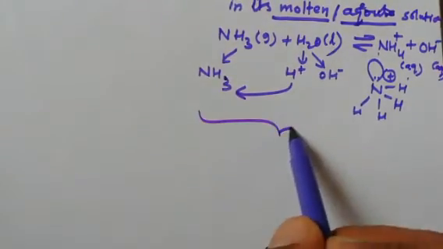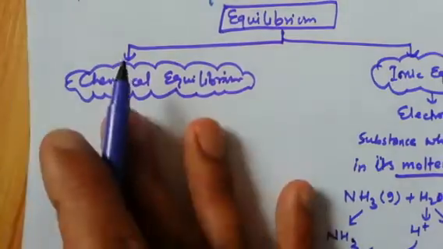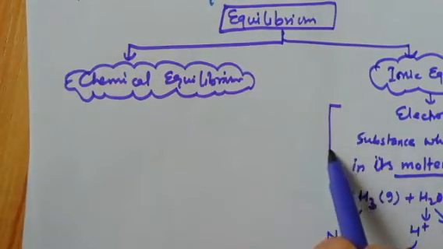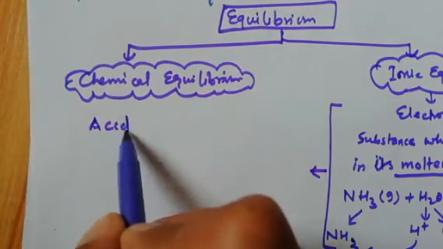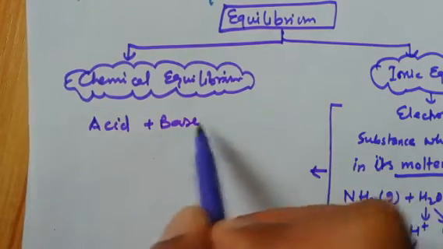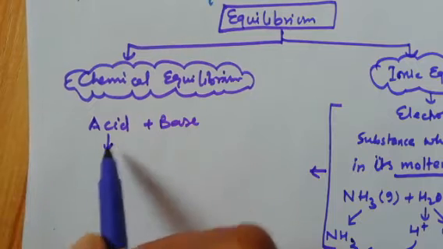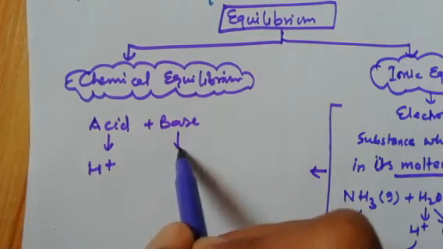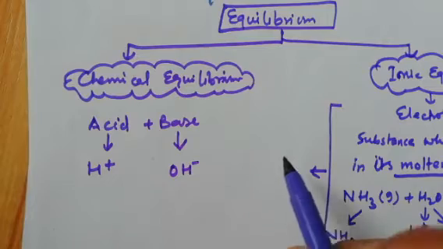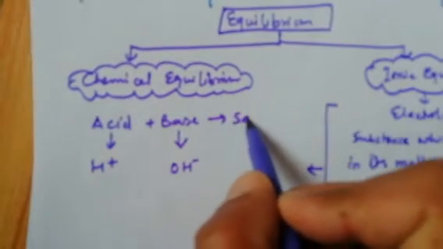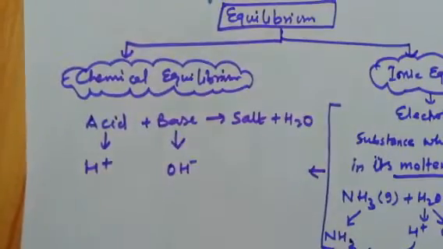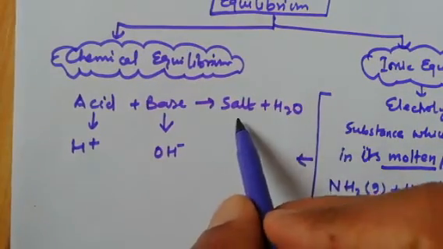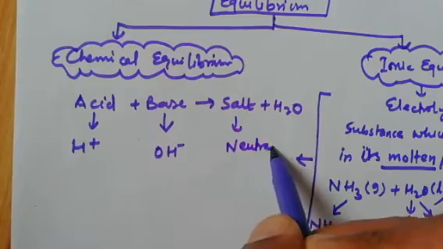So in this way, basically, in junior classes we studied about acid and base. I'm not going to take chemical equilibrium because we have done it. Now from here the concept I will take is acid and base. Acids are those substances which produce H positive ion. Bases are those substances which produce OH negative ion. This we have already studied. And it forms salt and water. In a normal reaction it forms salt and water, and salt is somewhat neutral.